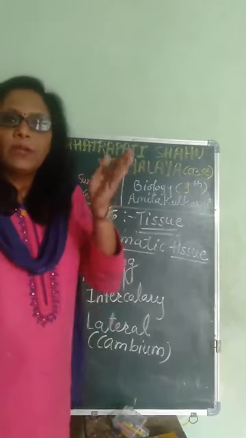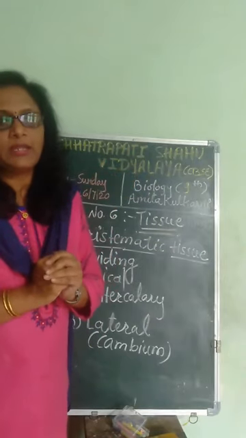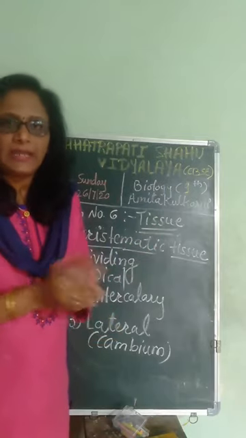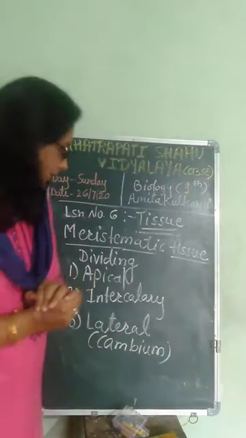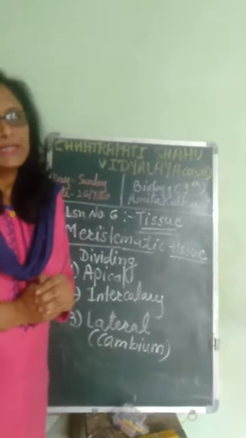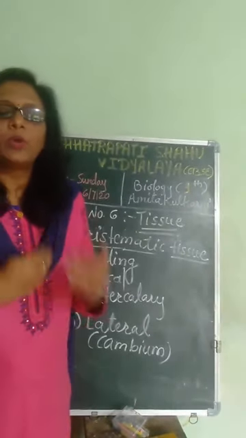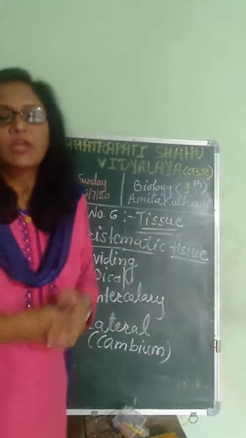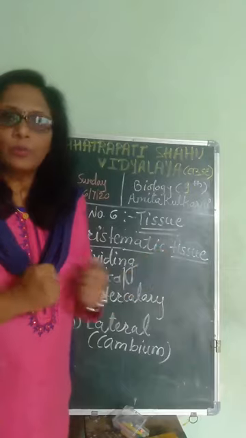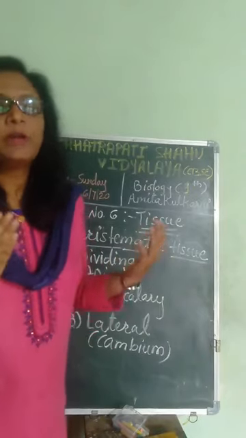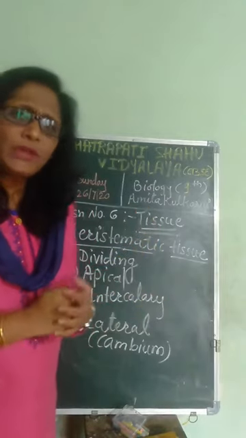Second is intercalary. Intercalary means in between the nodes and the internodes, where the branches meet the main stem. That area is the internode, and in that area these intercalary meristematic tissues are present. They go on dividing and redividing for formation of new branches, for giving support to the leaves, to the fruits, to the flowers.